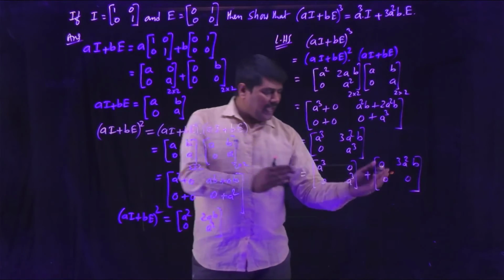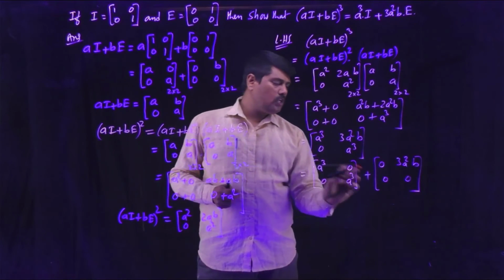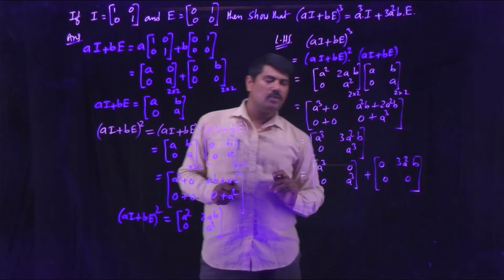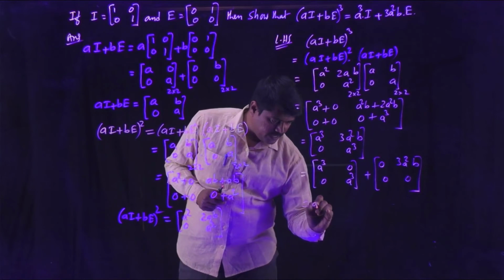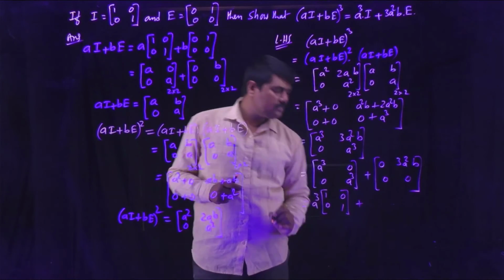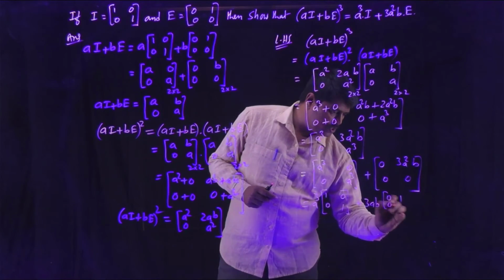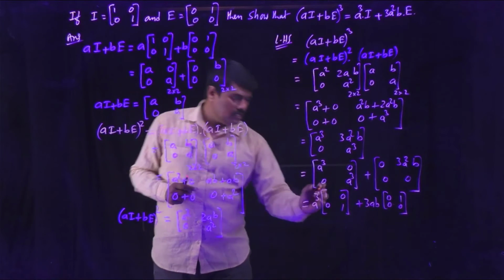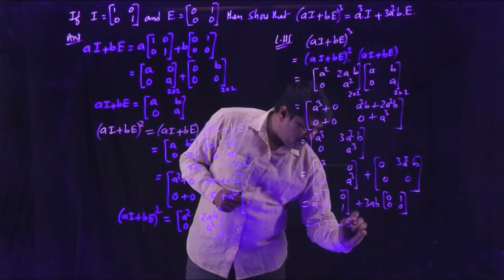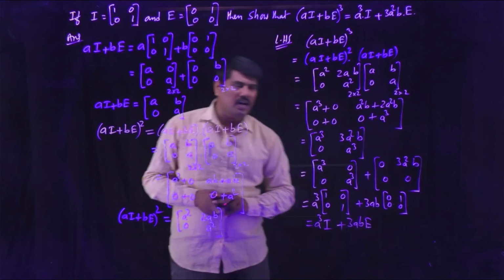Again add these two matrices to see whether you get this matrix or not. a cube plus 0 is a cube, 0 plus 3a square b is 3a square b, 0 plus 0 is 0, a cube plus 0 is a cube. So from the first matrix we can separate a cube, so that you will get [1 0; 0 1], plus you can separate 3a square b from the second matrix, so [0 1; 0 0] is the remaining part. Already they have given [1 0; 0 1] which is I, and [0 1; 0 0] is given as E. So this is the required RHS of the statement.